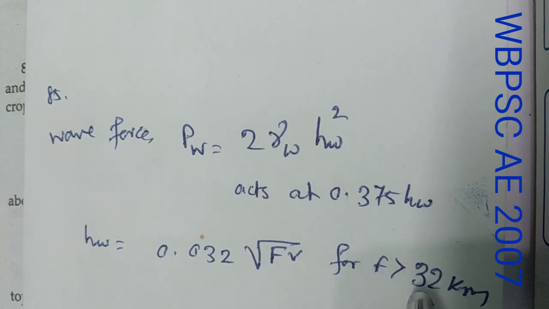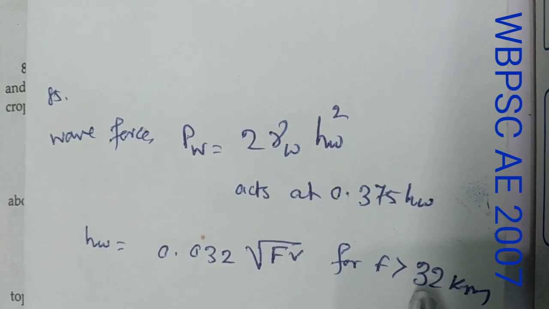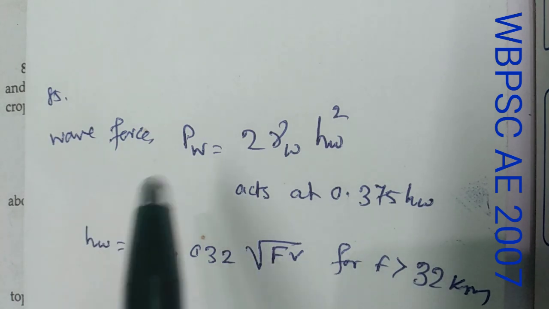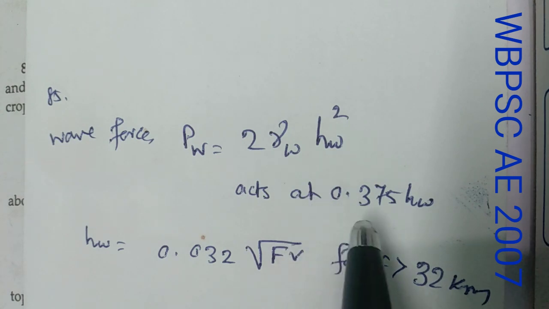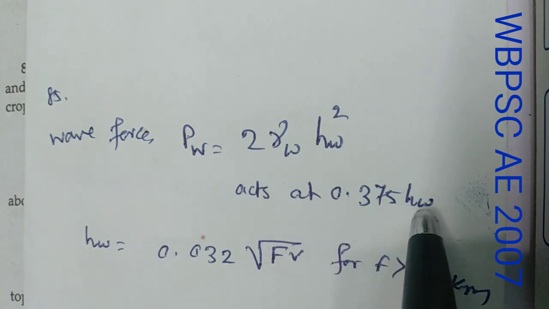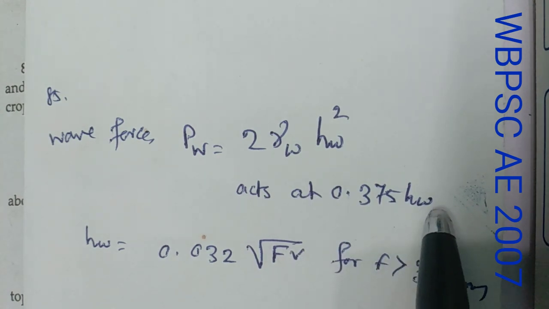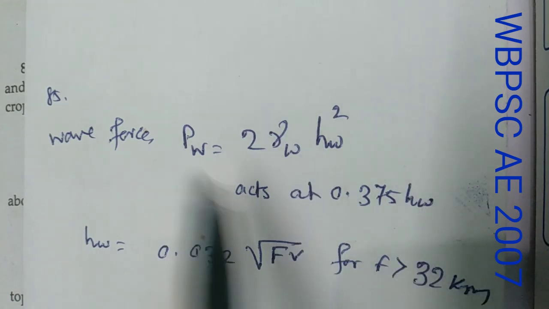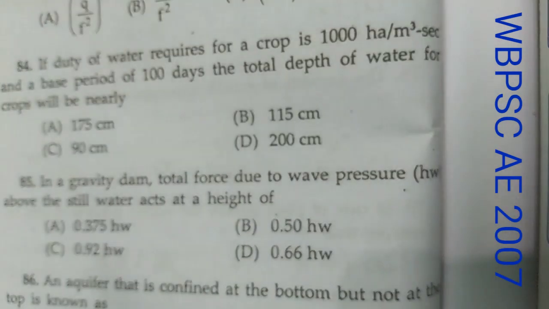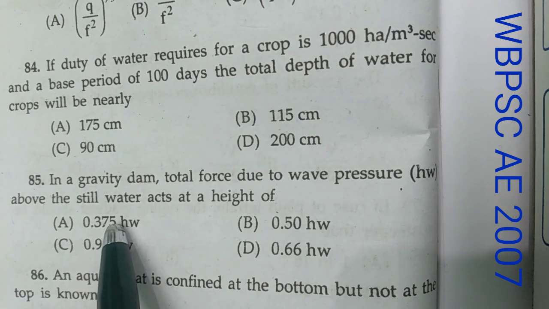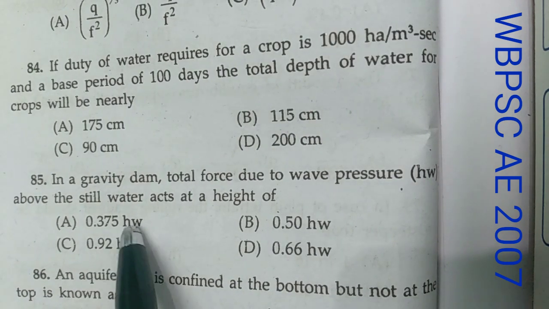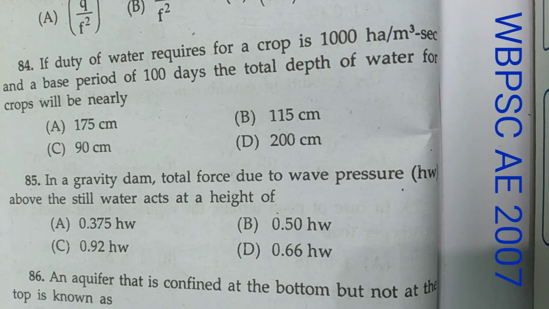For F greater than 32 km, Hw equals this. Now this wave force acts at a height of 0.375 Hw above the still water level. You should know this expression in detail. So here option A, 0.375 Hw, is the correct option.